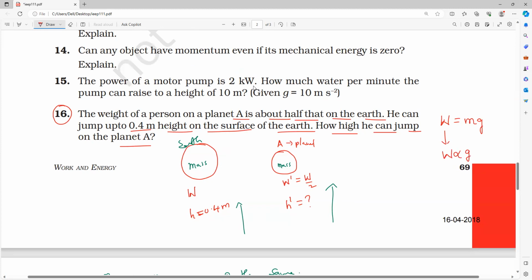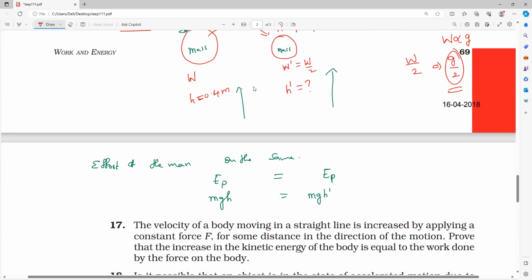From the Earth to the planet, the weight becomes half, which means g also becomes what? Half. Do you understand? So when weight becomes half, g also becomes half. Here I am taking the g value on this planet as g by 2. Here the g value is g. So if I equate both, you'll get the answer.